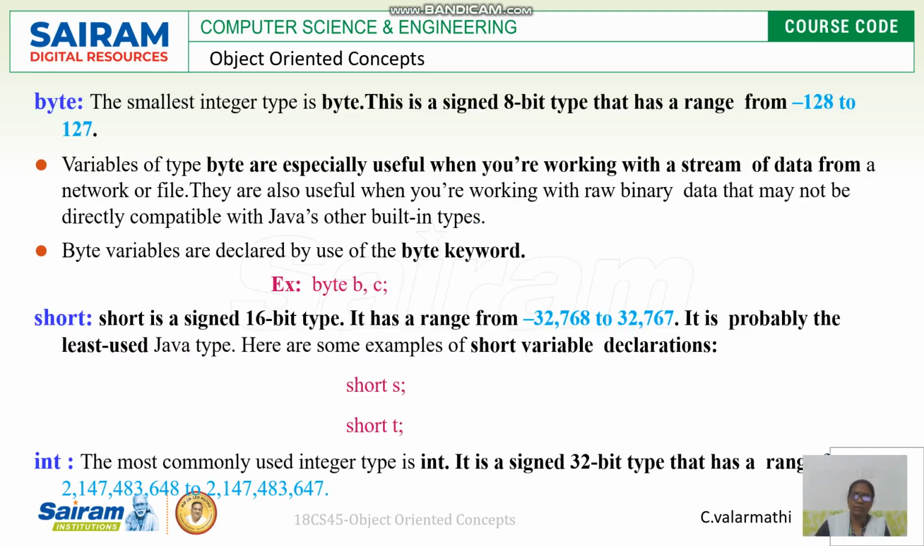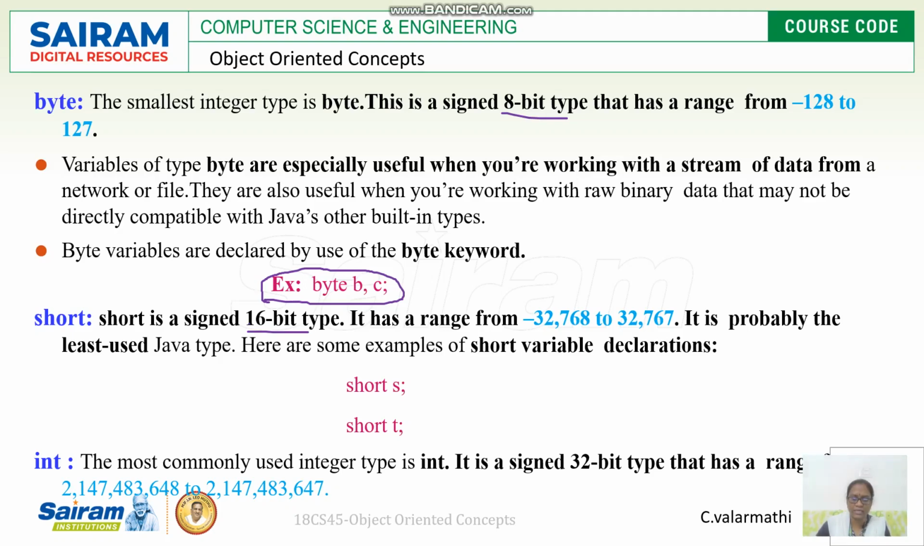Then byte. Byte is the smallest type. How can we declare a variable of type byte? The example given is byte b, c. It uses the keyword byte, so the variables b and c are declared as byte, and it occupies 8 bits in range. Similarly, next is short. Short is also a keyword: short s, t, and it has a range of 16 bits.